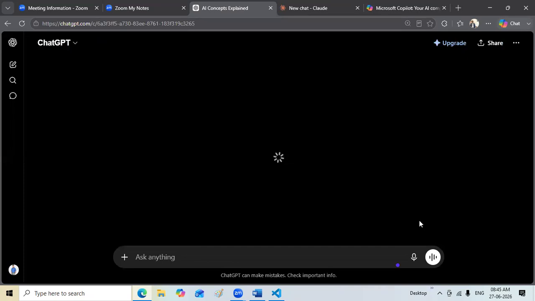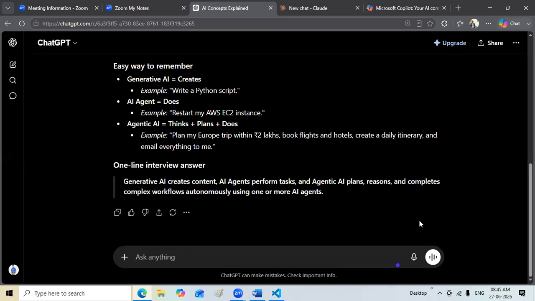Just remember my previous statements. If you are interacting with AI tools like ChatGPT, Claude AI, Copilot, they are considered generative AI. Based on your query, it is fetching the data from the database. That's all. Generative AI creates. Example, write a Python script. AI agent does. Restart my AWS instance. Perfect.